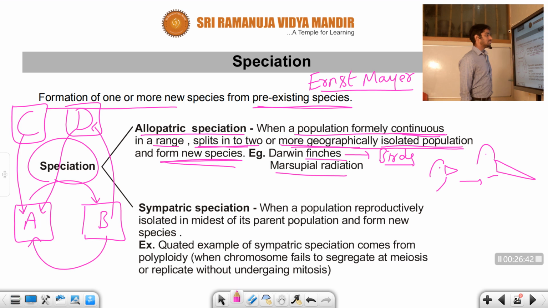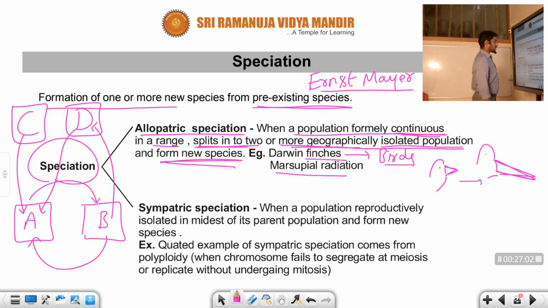So these are the changes we can observe. There is a long finch bird we can observe here. This is a small finch bird, and this is called a long finch bird, right, students? So these are the things we are going to discuss now.